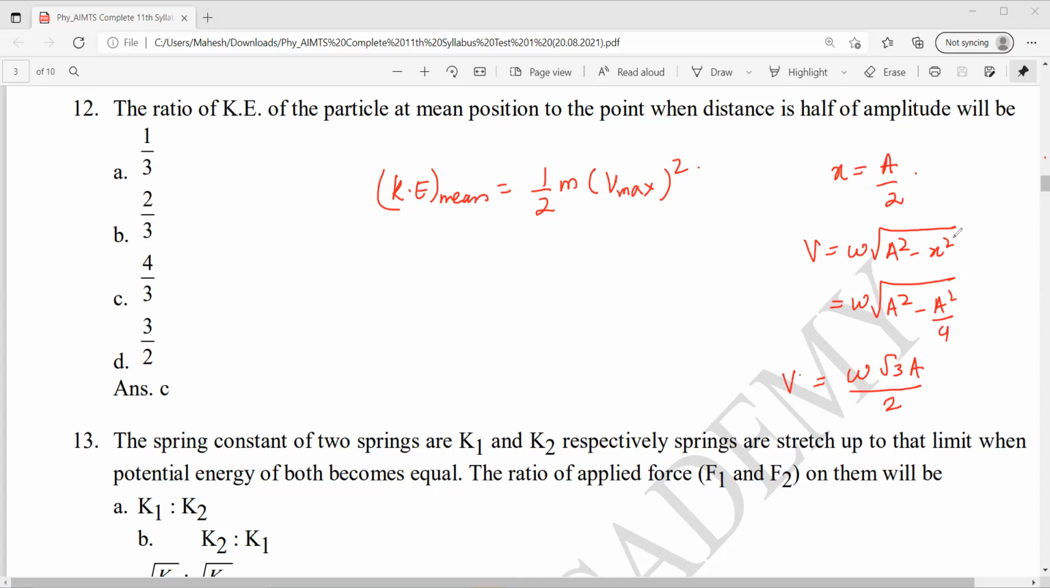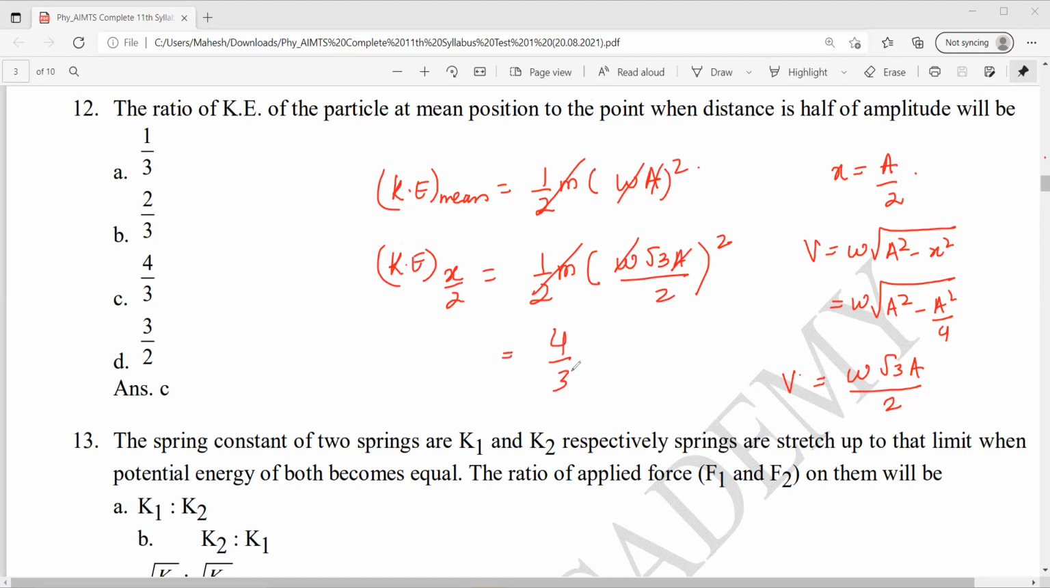V max, maximum means x equal to 0, omega a. Kinetic energy at x equal to a by 2 is half m omega root 3 a by 2 whole square. Maximum, this is what? Omega a, na? Omega a. So this cancels. Omega a will get cancelled. 2 will go up. So 4 by 3. Option C is correct. Next.